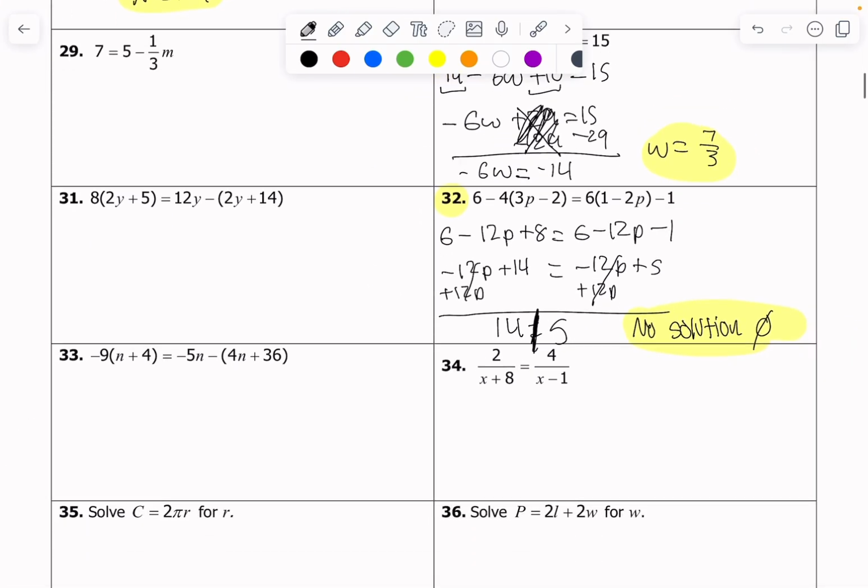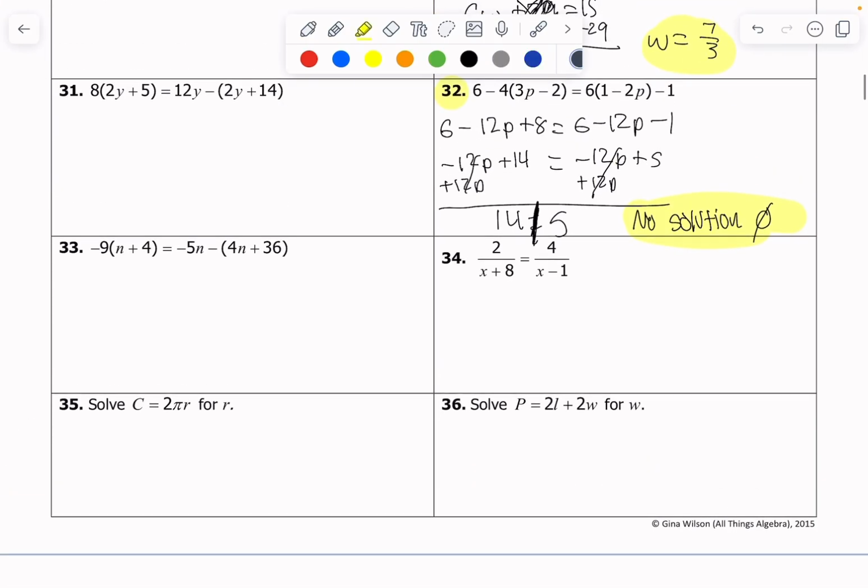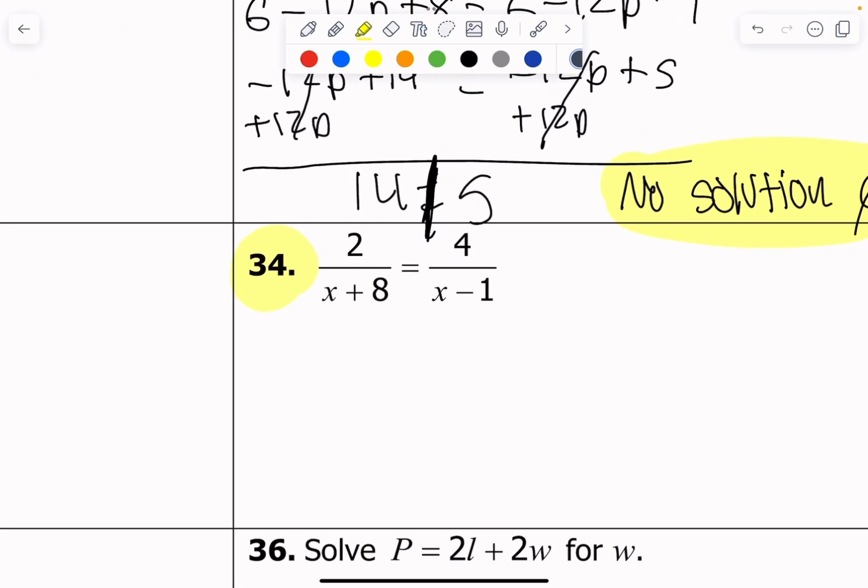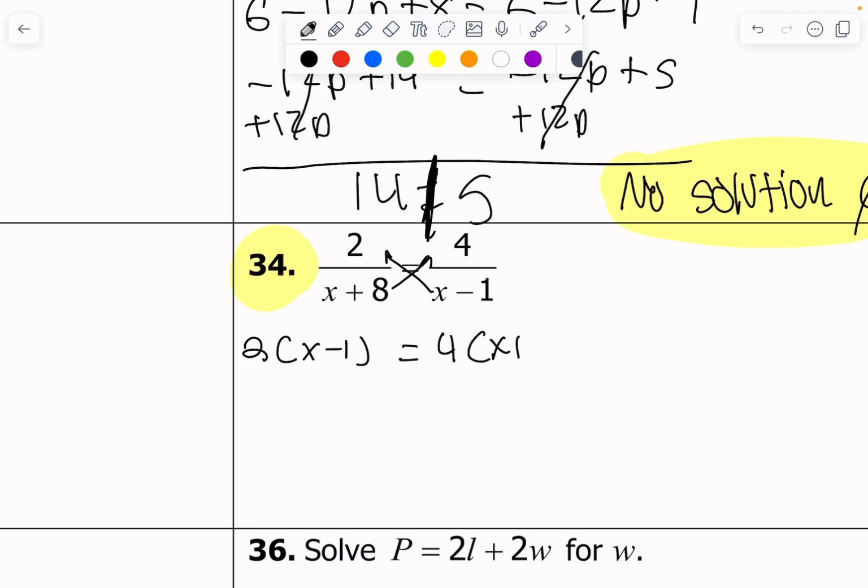Okay, different problem, different question. Let's do 34. This is a good skill to have. This shows up a lot. We have the quotient of two things being set equal to each other. We typically do what? Great answer. We're going to cross multiply. And so let's actually cross multiply both of these. Starting with 2 times x minus 1 has to be equal to 4 times x plus 8. Make sure you take whatever term and you multiply by the entire term. You can't just multiply it by 4 times the first term.